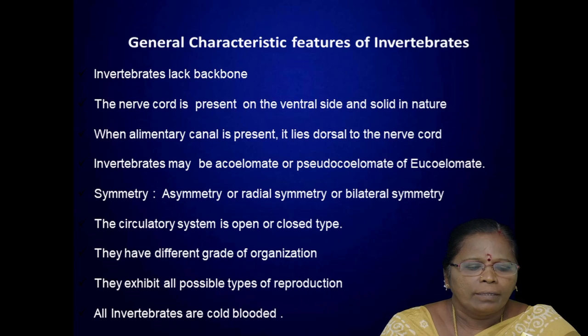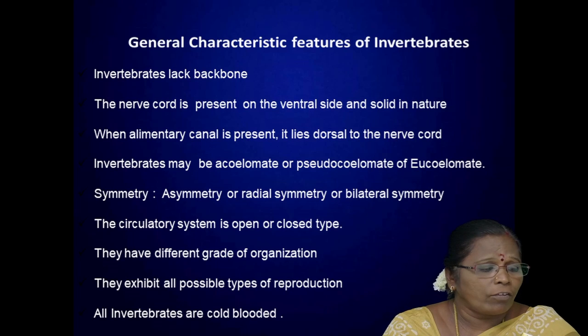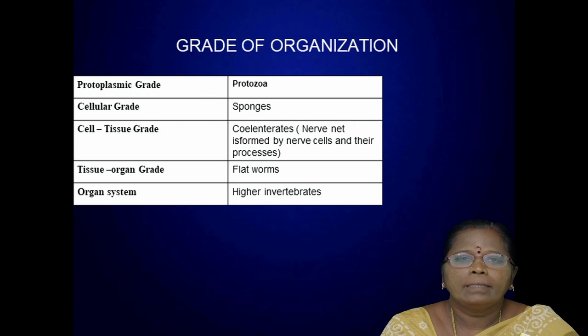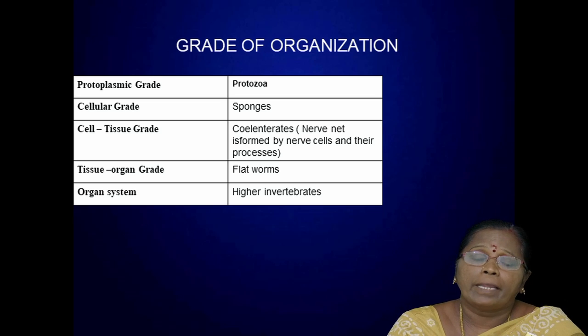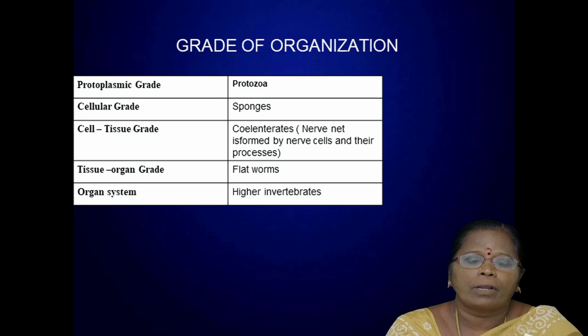And next, they have different grades of organization. This table shows how the organisms exhibit different grades of organization. For example, the amoeba comes under the phylum Protozoa and exhibits the protoplasmic grade of organization. Then the sponges show the cellular grade of organization.